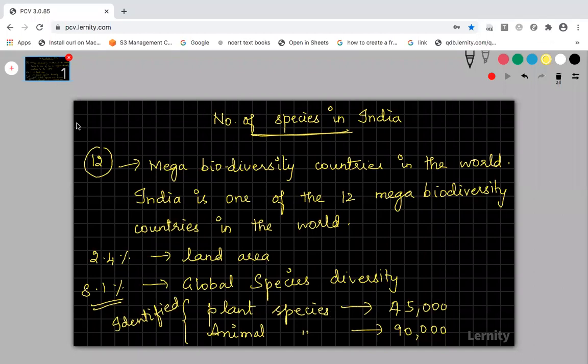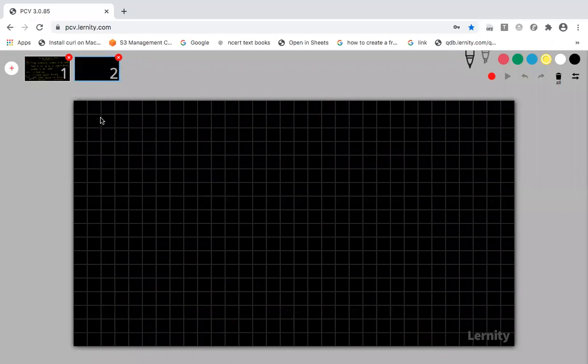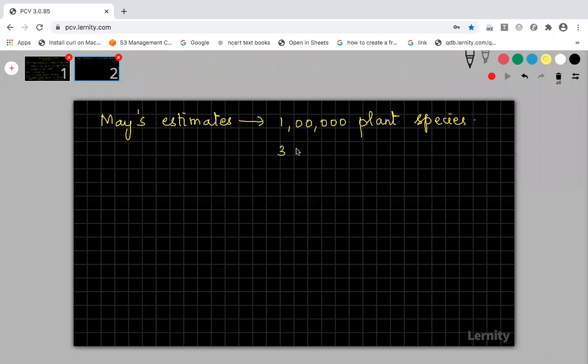But Robert May has estimated roughly that in India, according to May's estimates, the number of plant species and animal species yet to be discovered is 1 lakh plant species, and 3 lakh animal species. So 1 lakh plant species and 3 lakh animal species are yet to be discovered from India.